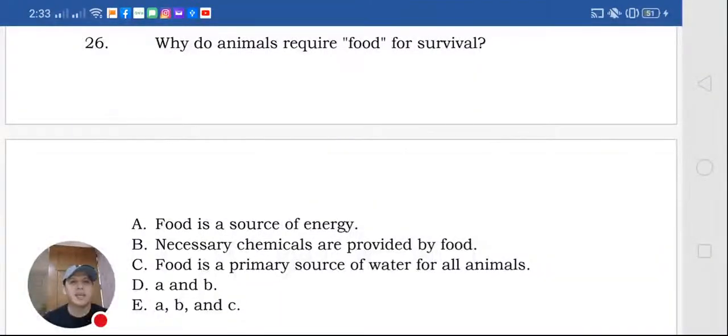Which do you think? Food is a primary source of water for all animals. Not all animals, okay? Not all animals. So letter C there is not correct. Some, partly correct lang siya. So it's letter D, which is food is a source of energy and necessary chemicals are provided by food. Okay, so that's A and B, which is letter D. Okay, the answer is letter D. Next one.